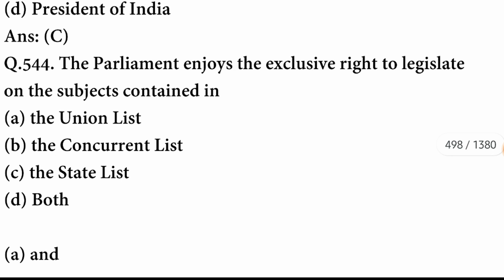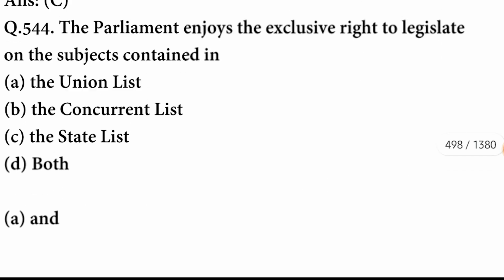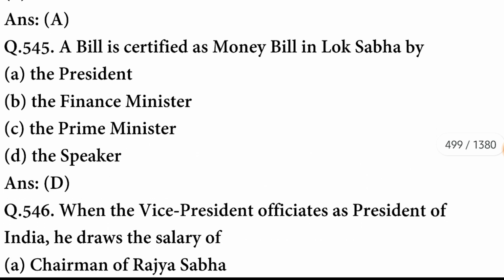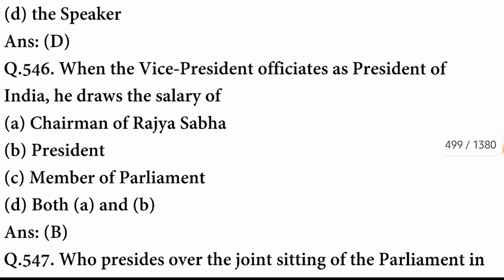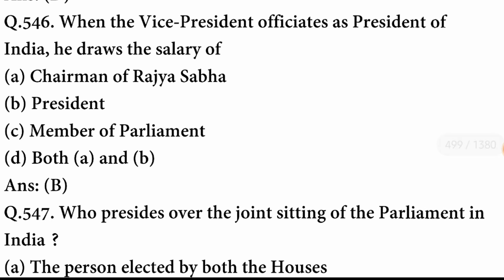C option is correct. The Parliament enjoys the exclusive right to legislate on the subjects contained in the Union list. A option is correct. Next question. A bill is certified as a money bill in the Lok Sabha by the Speaker. D option is correct. When the Vice President officiates as President of India, he draws the salary of the President.